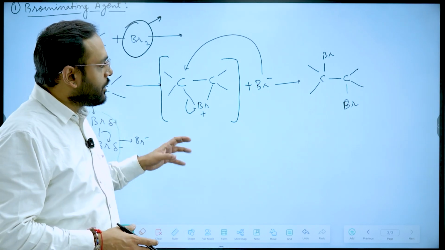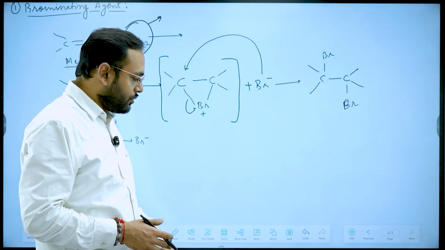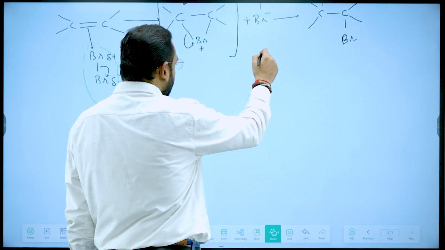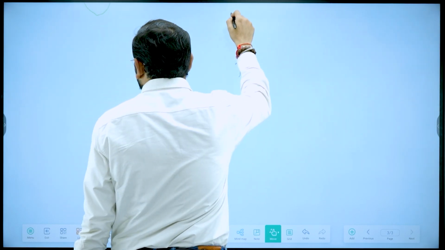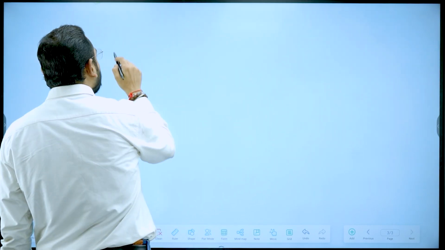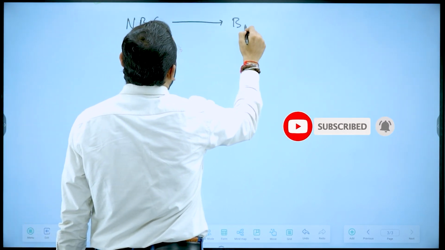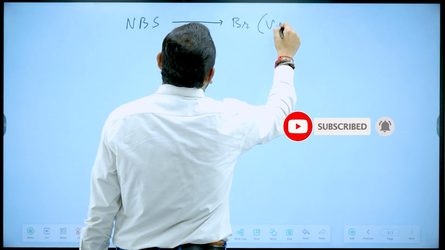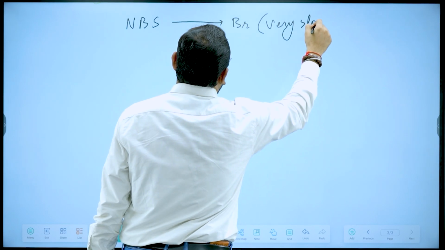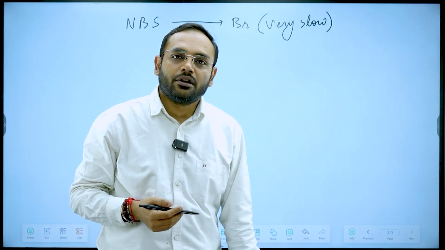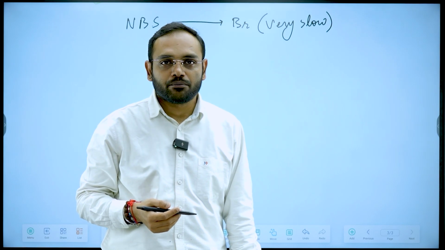Now, overcoming this problem, NBS is used. Why is NBS used? Because when I'm using NBS as a brominating agent, first of all, the reaction is very slow. NBS produces bromine in a very slow manner. If the reaction is slow, I can control the reaction at any point of time.